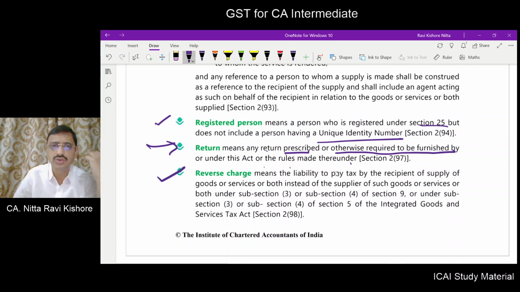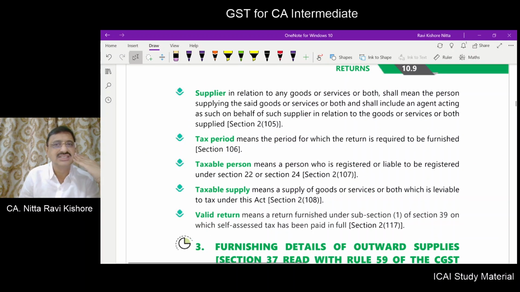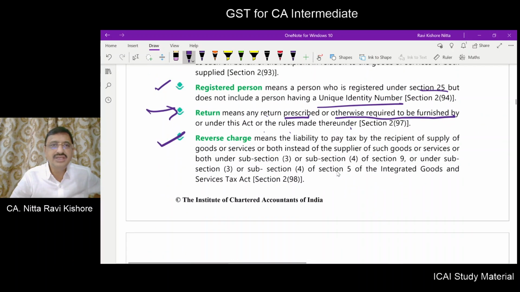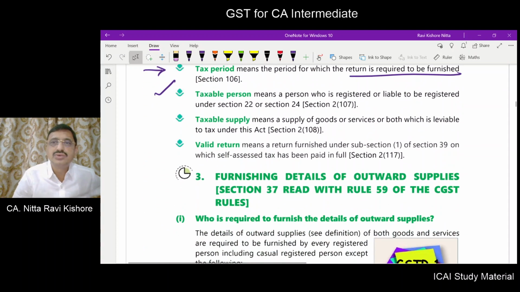Reverse charge, you already know. We have already defined it many times. Supplier, we defined. What do you mean by tax period? We will examine this. Tax period means the period for which the return is required to be furnished. Now, taxable person, we already know. Who is registered or liable to be registered? We already know this. Then whom do you mean by registered person? Registered under section 25. Taxable person means who is registered or liable to be registered. Okay.